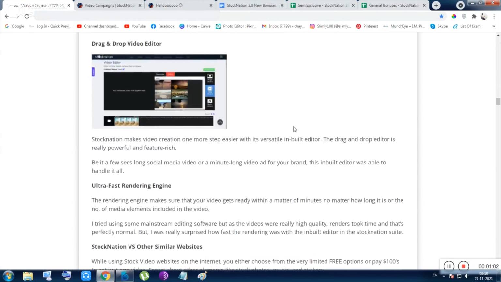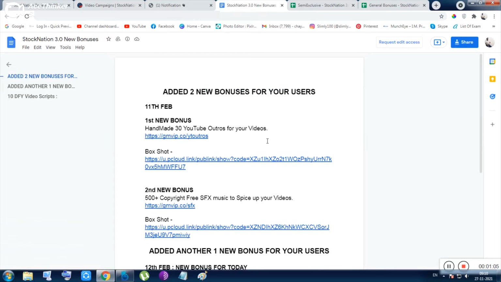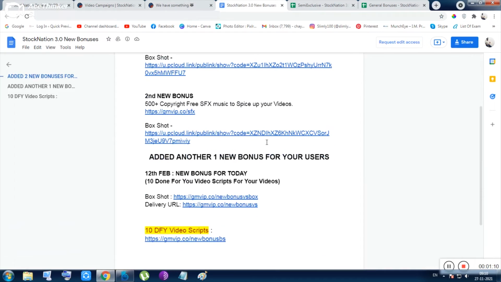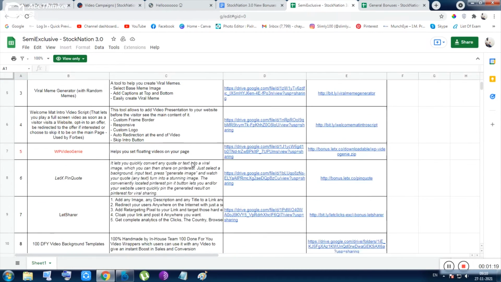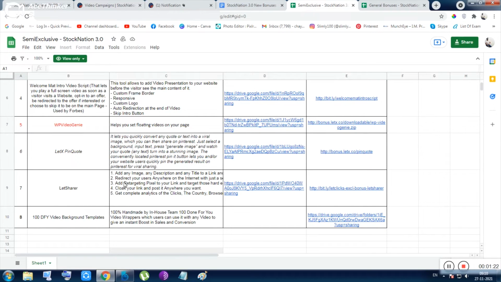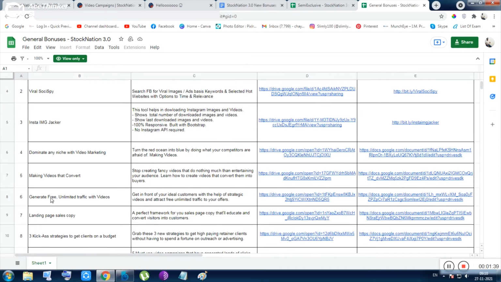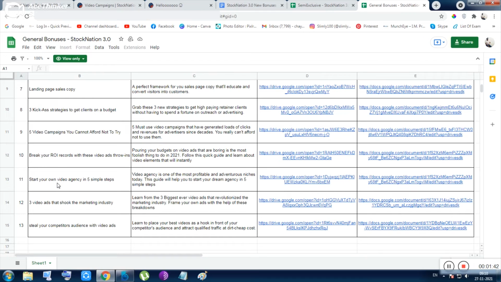And also let me show you something amazing. Don't be disappointed. With this tool you will be given amazing bonuses from the vendor. These are the vendor bonuses: 10 done for you scripts, box shot with delivery URL, and also these are the URLs. And also the semi-exclusive bonuses. There are 8 semi-exclusive bonuses, like 100 done for you video background templates, Lit Sharer, latex pin code, and WP means WordPress Video Genie. And next thing is the general bonuses: the meme treasure, the beat sushi spy, the Insta IMG jacker. So there are 13 general bonuses.